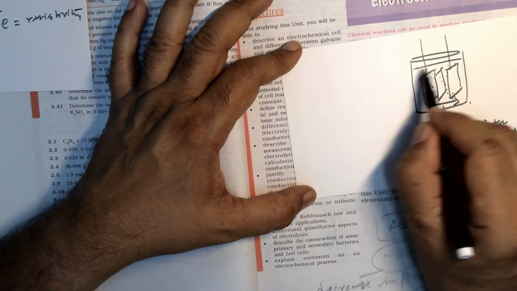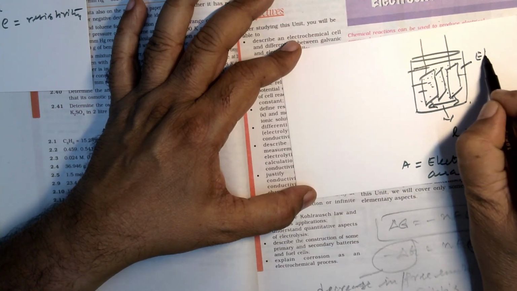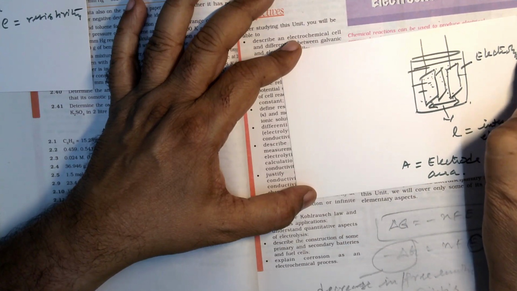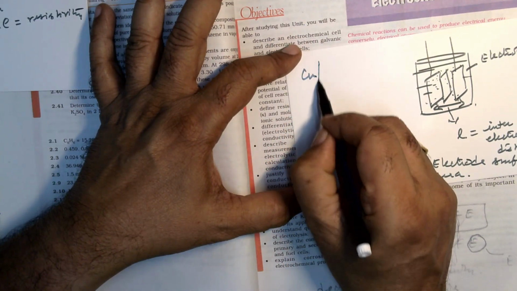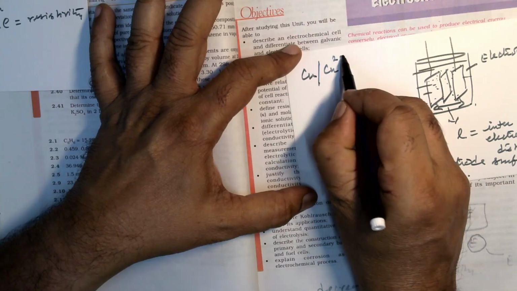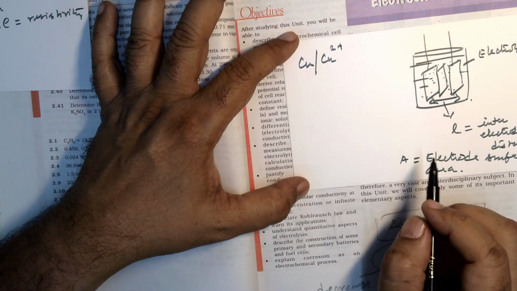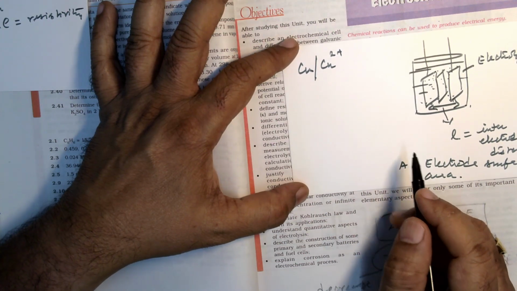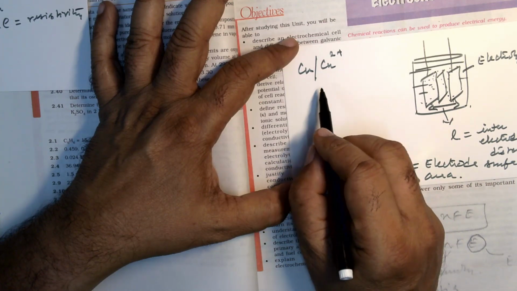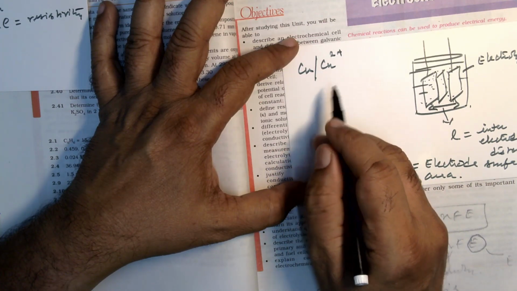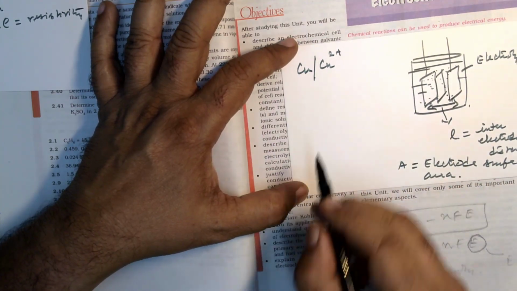And we have dipped the electrodes in an electrolyte. We simply represent, for example, if a copper electrode is dipped in copper sulfate solution, it is represented as Cu/Cu2+. Similarly, some deposition or dissolution takes place based on the nature of the electrode.